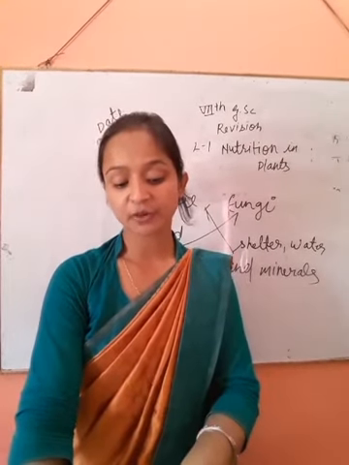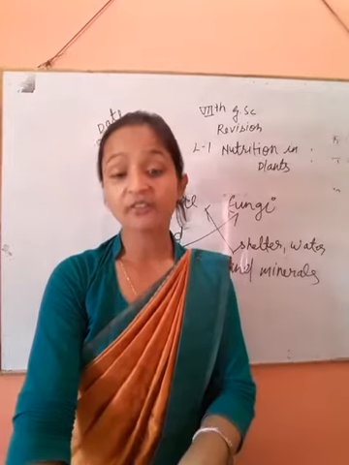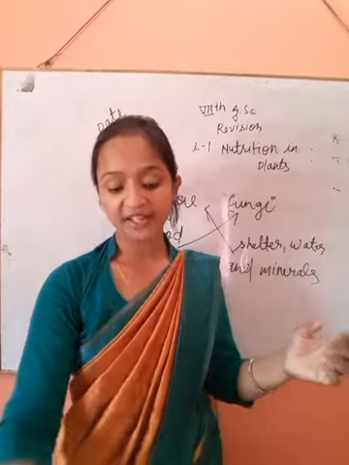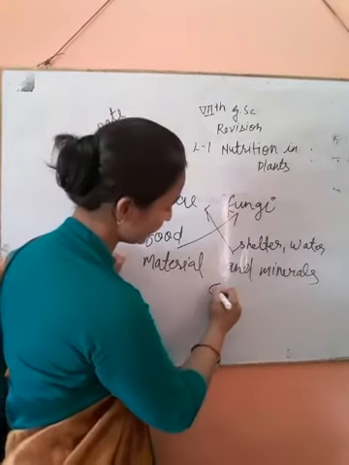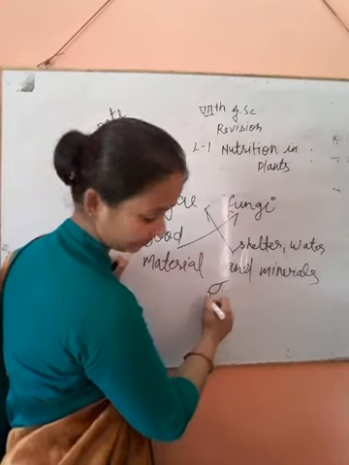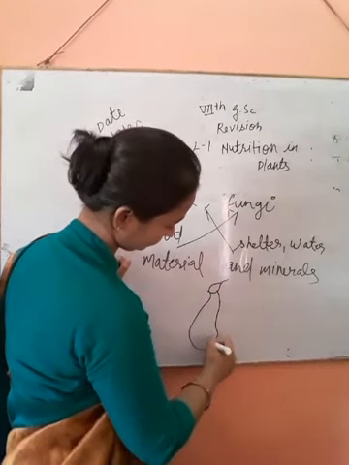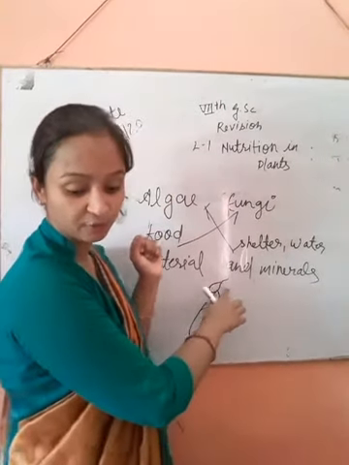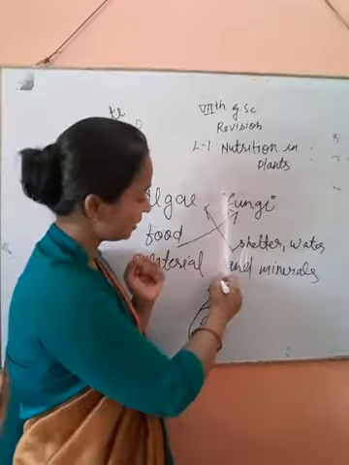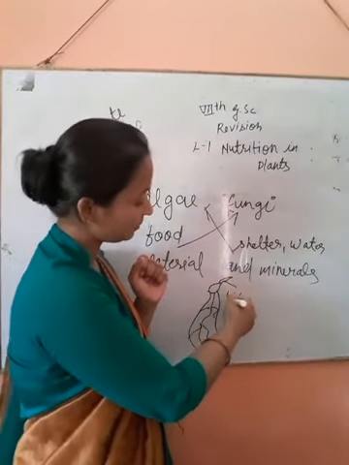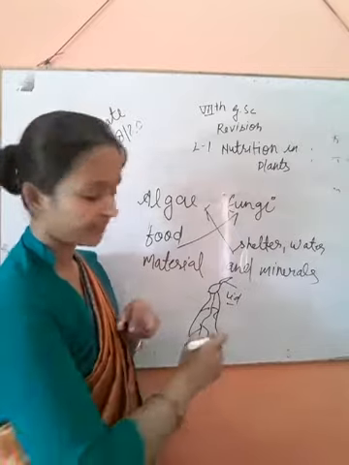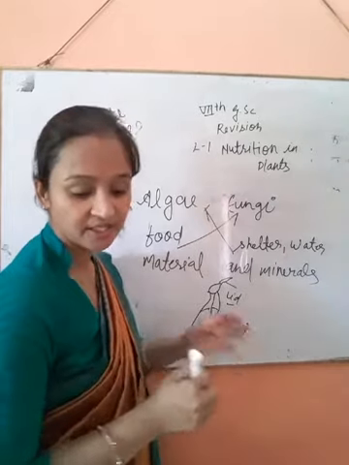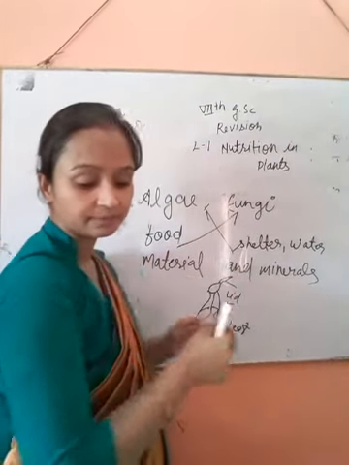In a pitcher plant, for example, the leaf lamina is modified into a pitcher-like structure, and the leaf tip is modified into a lid. Like this, you can see that. This is the leaf modified into a lid, and the leaf lamina modified into a pitcher.